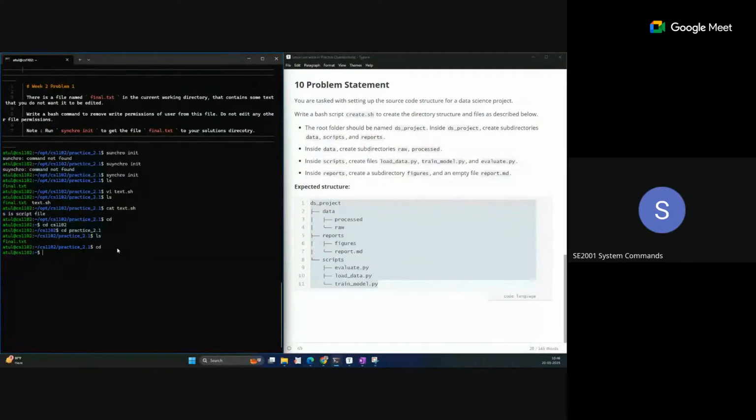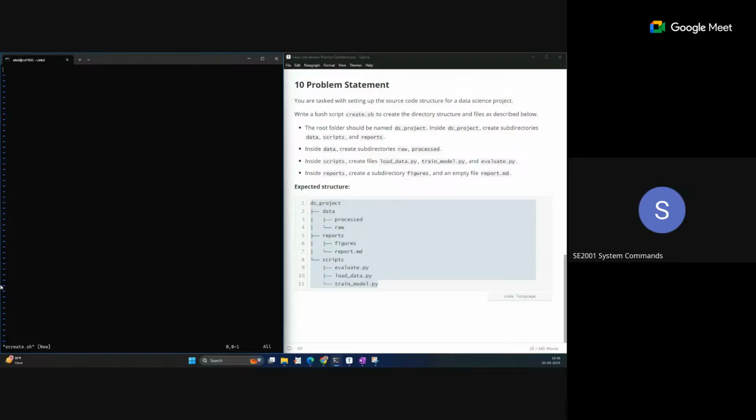I'm opening one folder. Here I'll create one file, a script called create.sh. We will create the create.sh file with the help of any editor, like the vi editor I am using here. So create.sh, and now the vi editor is opened.